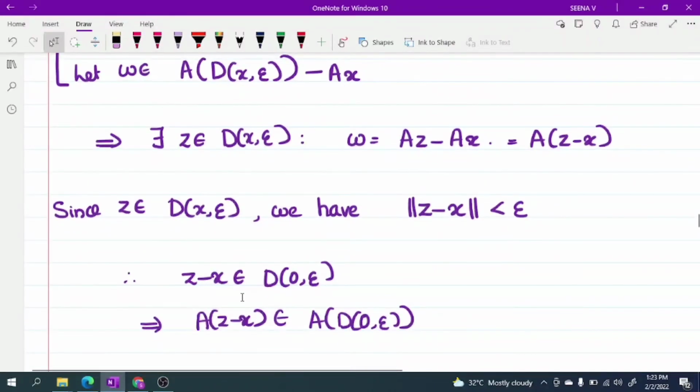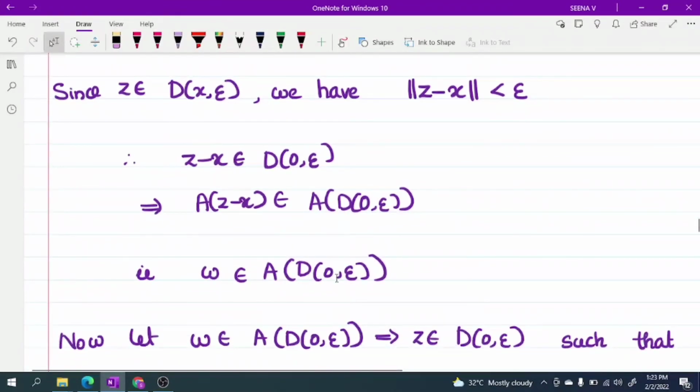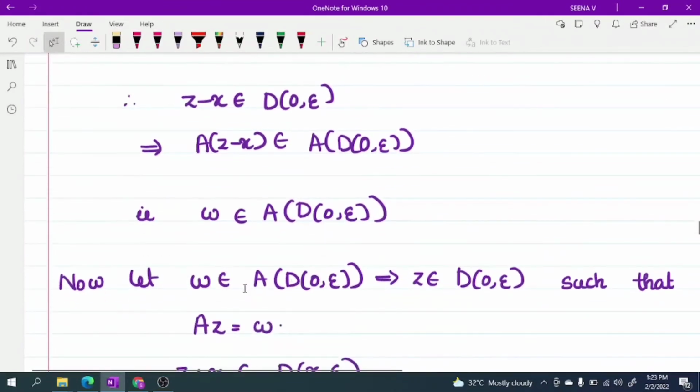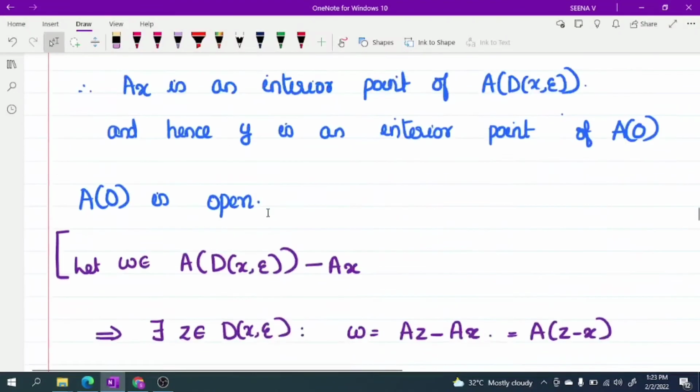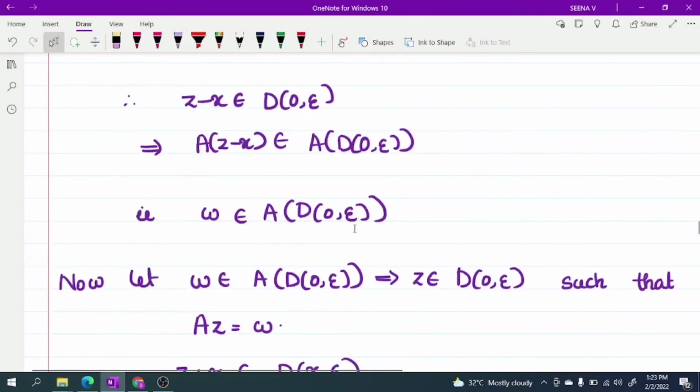So z minus x belongs to D(0, epsilon). Therefore, A(z minus x) belongs to A(D(0, epsilon)). Therefore, w belongs to A(D(0, epsilon)). Thus we get A(D(x, epsilon)) minus Ax is contained in A(D(0, epsilon)).